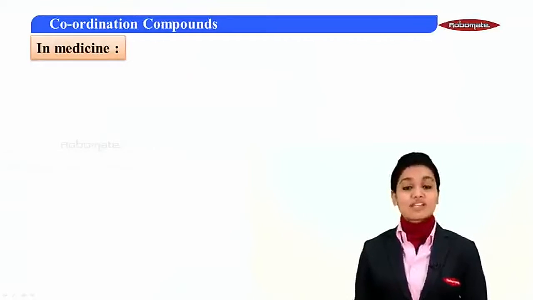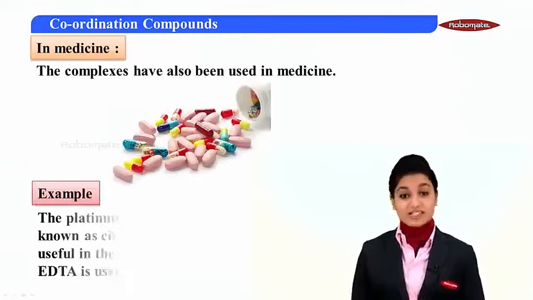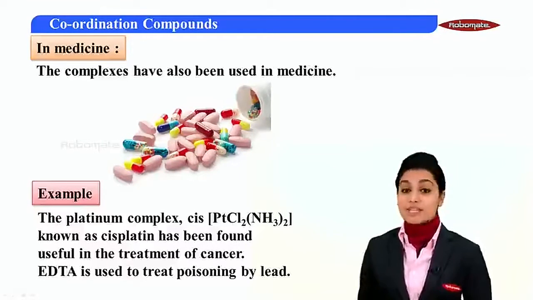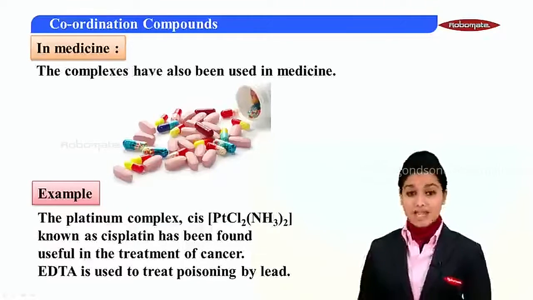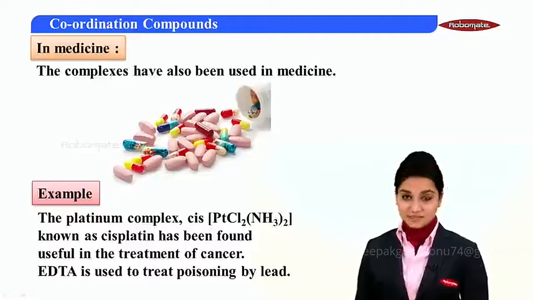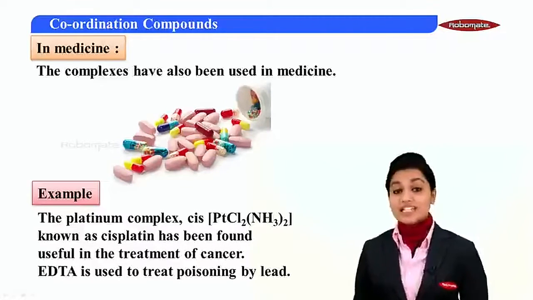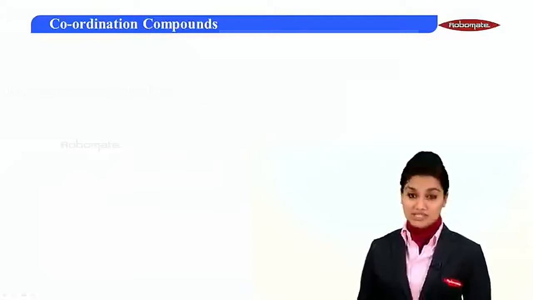The next one is in medicines. The complexes or the coordination compounds have been used in medicine as well. Example is the platinum complex, cis platinum chlorine ammonia, known as cisplatin. It has been found useful in the treatment of cancer. And EDTA, ethylene diamine tetraacetate, is used to treat lead poisoning.